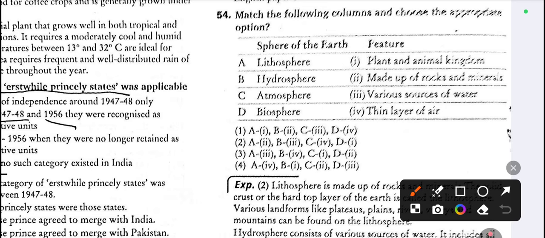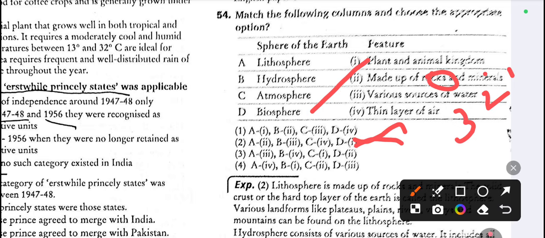54. There is a match. Lithosphere, hydrosphere, atmosphere, biosphere. So look at option 2. This is the correct answer. Lithosphere means rock. Rock means litho. So lithosphere, this one. Hydrosphere, hydro means water. So here is the option: various sources of water. Biosphere means living things on the earth. Sorry, biosphere is D. The atmosphere is C, the third one. Atmosphere means this thin layer. So this is 3 and biosphere is the fourth one. So option 2 is correct. This is a very easy match.